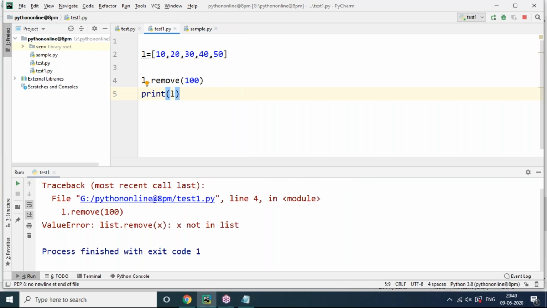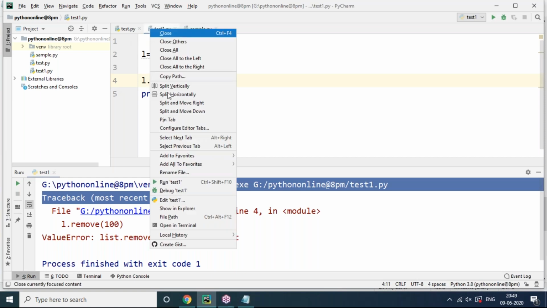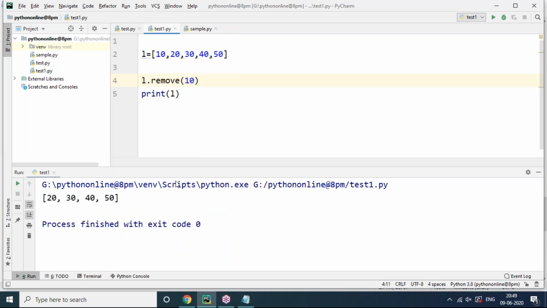To avoid this scenario, before applying some operation like the remove process, you can cross verify whether the item or value is present in your sequence or not. So easily we can cross verify. While cross verifying, if the item is there, no problem, it is going to be removed happily. If you know clearly the item is perfectly there, then you can remove it. But if the item is not there, what happens? You don't have clarity whether the item is present or not.